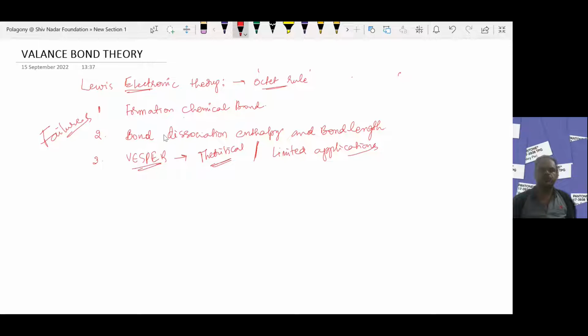Let us go into detail on how it couldn't explain the bond dissociation enthalpy and bond length. If you take the example of a hydrogen molecule, take 1 mole of hydrogen molecule and break it into gaseous atoms, the energy required is 435 kilojoules per mole.